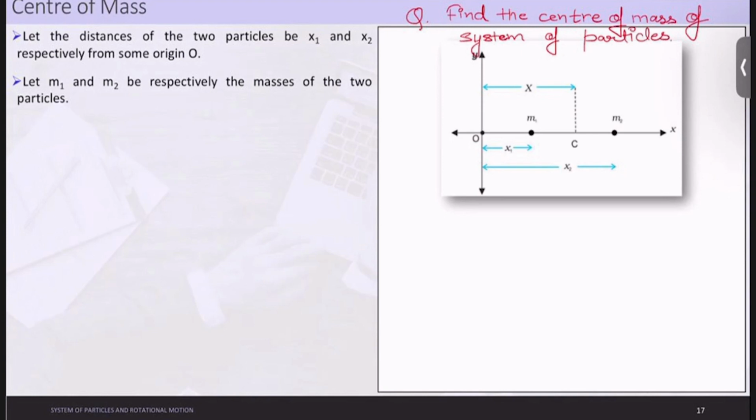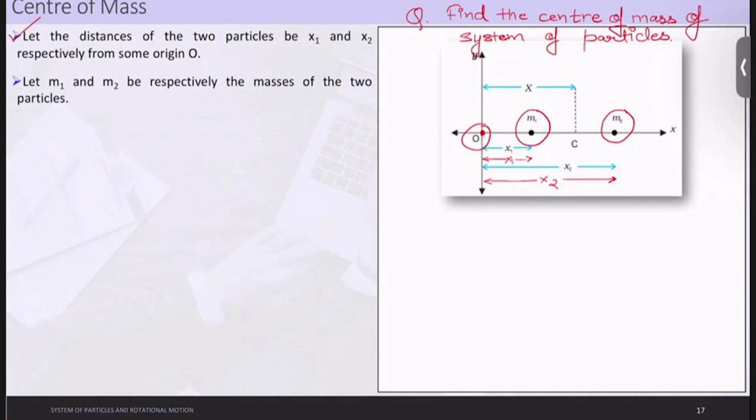For more conceptual clarity, we took both the masses on the x-axis only. Let us take this to be the origin. Center of mass is basically a distance only, so we will calculate that distance from this origin O. Let us assume the mass m1 is at a distance x1, and the mass m2 is at a distance x2. So the distances of the two particles are x1 and x2 respectively from some origin O, and let m1 and m2 be the masses of the two particles. Clear.